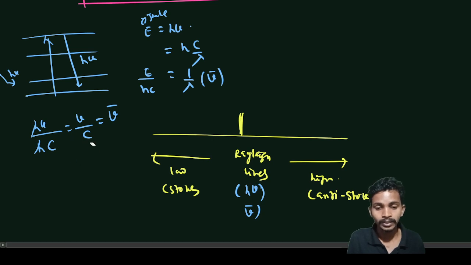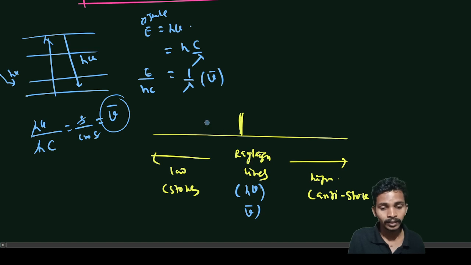Why? Because the speed of light is in meters per second or centimeters per second, and the frequency is per second, so the seconds cancel, and this gives centimeter inverse. That's why we talk about it in terms of frequency.